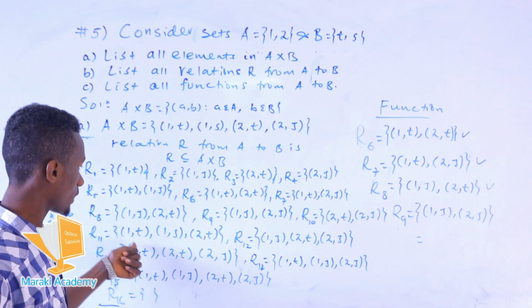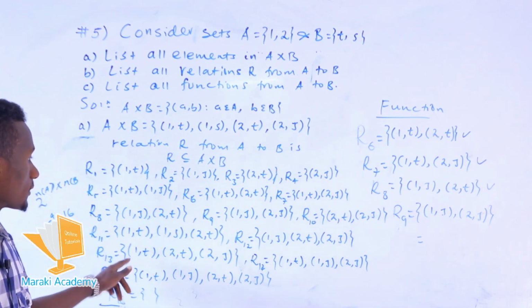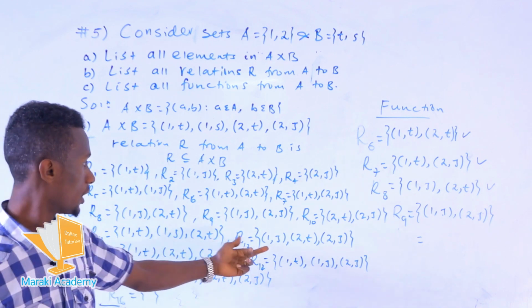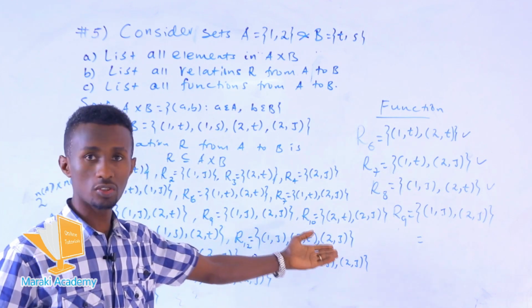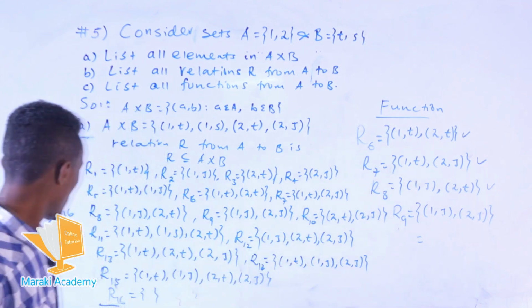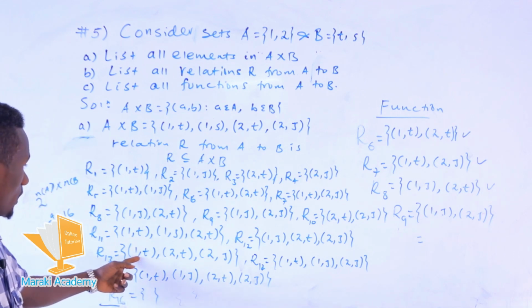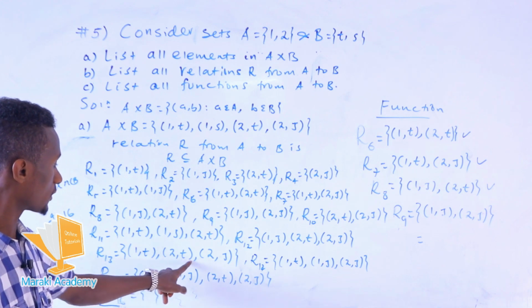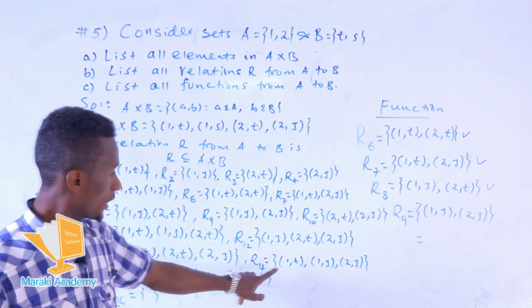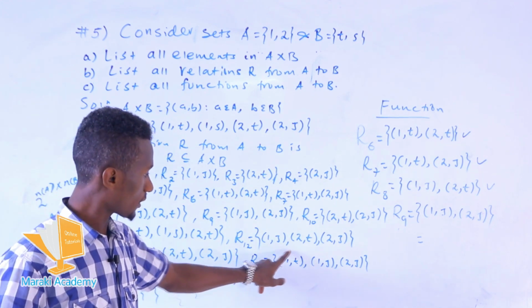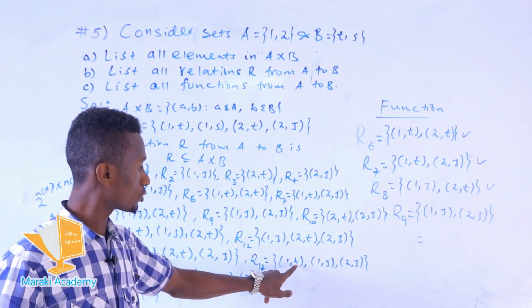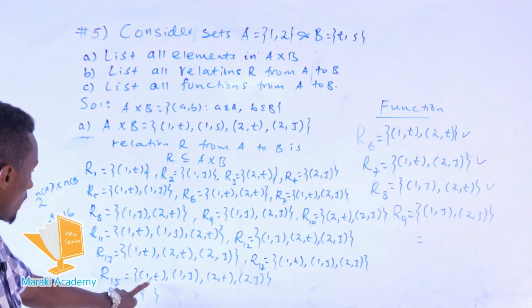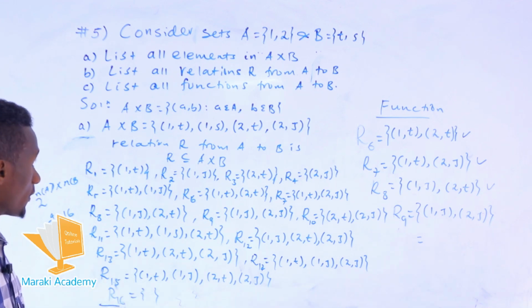It also is not a function because 1 is assigned to two distinct elements, T and S. Also 2 is assigned to two distinct elements, so it is not a function. R13 is not a function because 2 is assigned to two distinct elements. What about here? This also is not a function because 1 is assigned to T and S. It does not satisfy the second condition. This also is not a function.